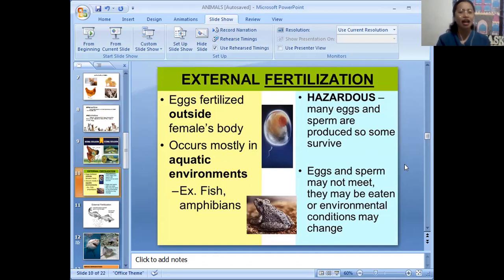Okay, but there are disadvantages or hazards of this kind of fertilization. Many eggs and sperm are produced, some survive. Eggs and sperm may not meet, they may be eaten, or environmental conditions may change. So the fish will lay eggs, 1,000,000 eggs or 1,000 eggs, and then some cannot survive, because some organisms living in the ocean or in the water may eat the eggs, and also the other factor is the environmental conditions.